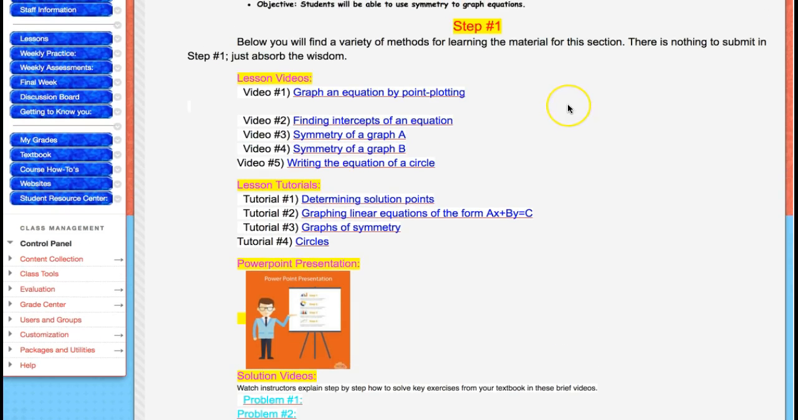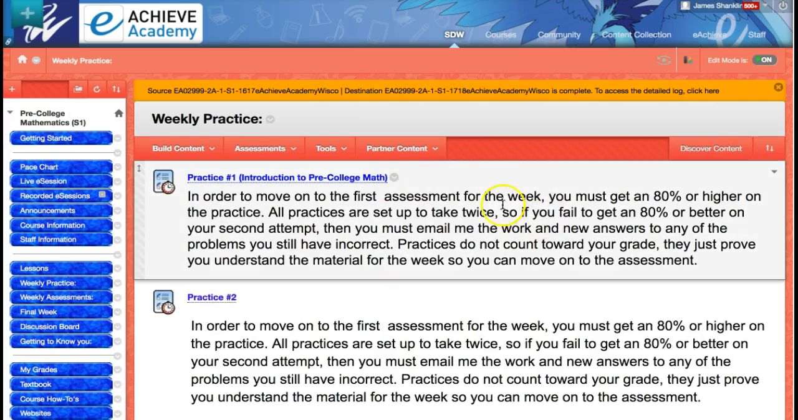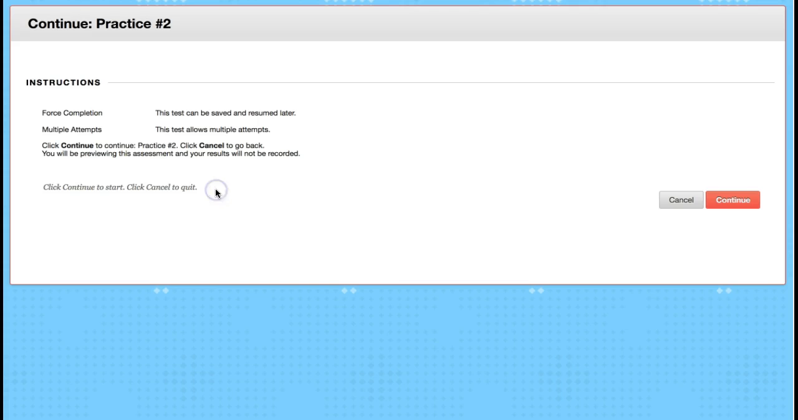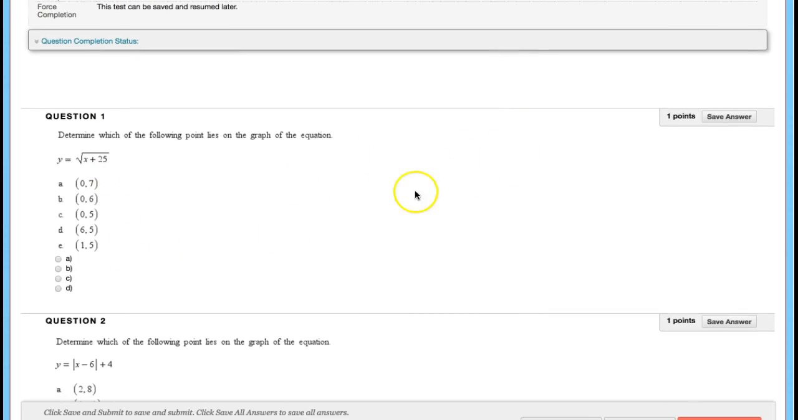Okay? Then when you think you're comfortable with the material, you're going to go to the weekly practice. The practices are numbered by the week, so practice number 2 goes for week number 2. Just click on there, hit continue, and you can go through the problems. Now you have to get an 80% or higher on the practice in order for the assessment for the week to show up.